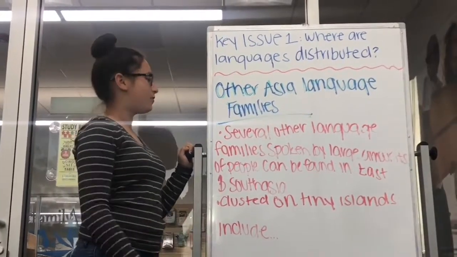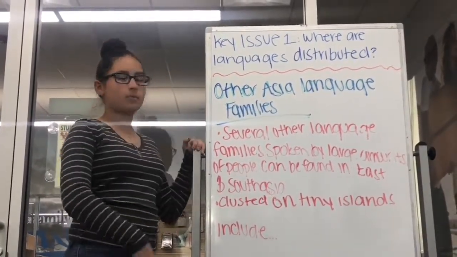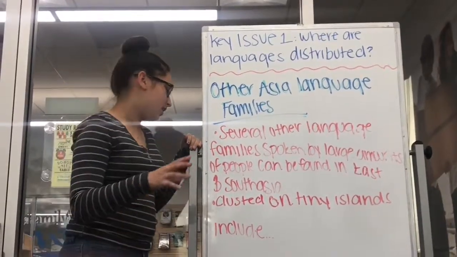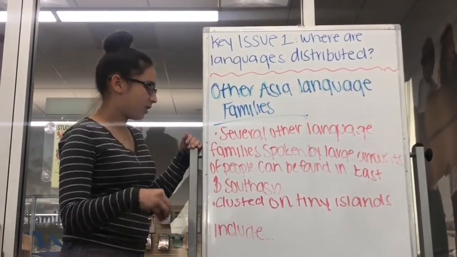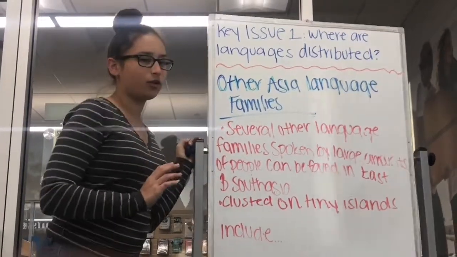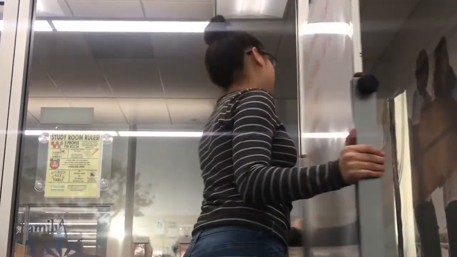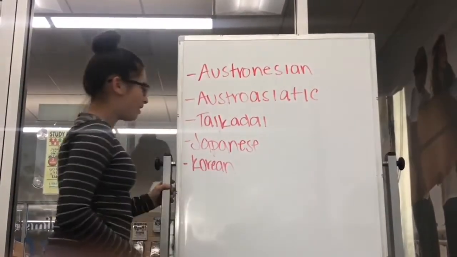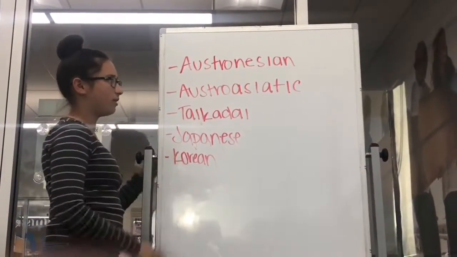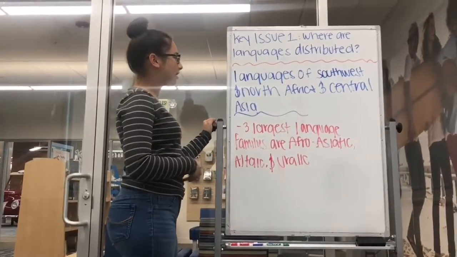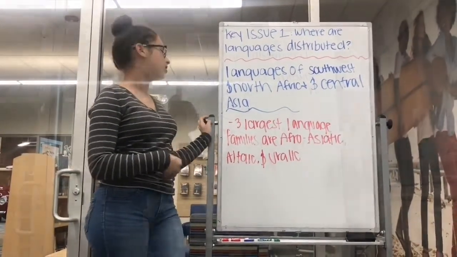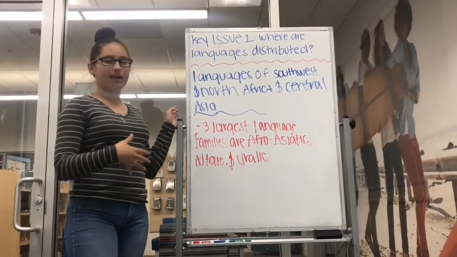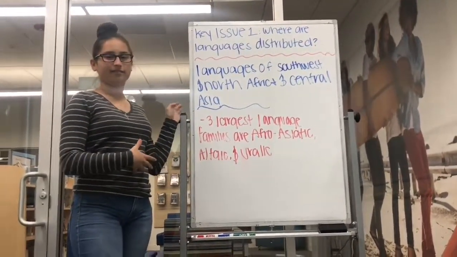Other Asian language families. Several other language families spoken by large numbers of people can be found in East and South Asia. Clustered on tiny islands include some, such as Japanese and Korean. Languages of Southwest and North Africa and Central Asia. The largest language families are Afro-Asiatic, Altaic, and Uralic.